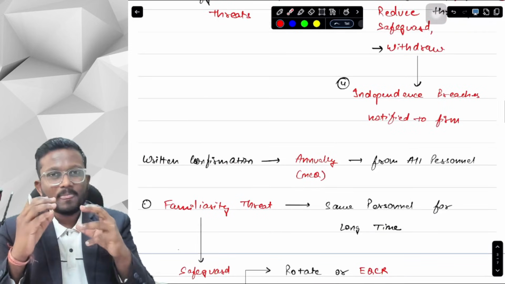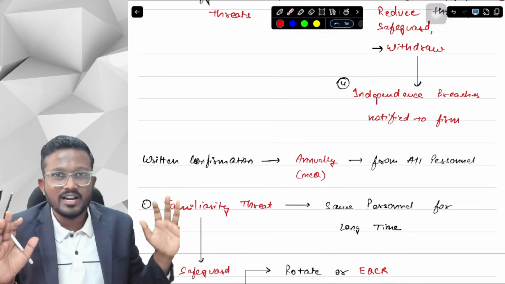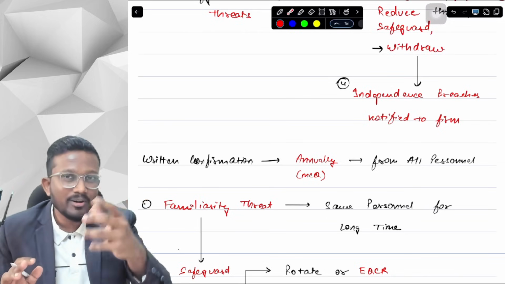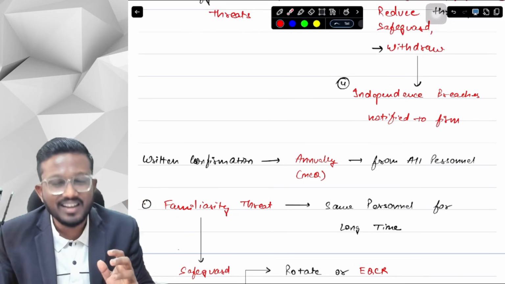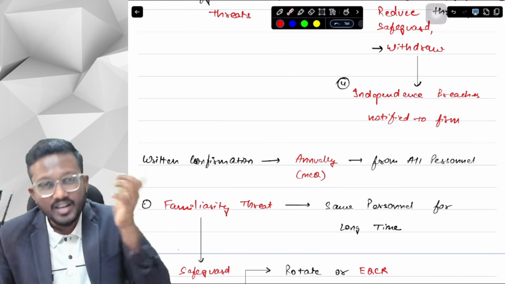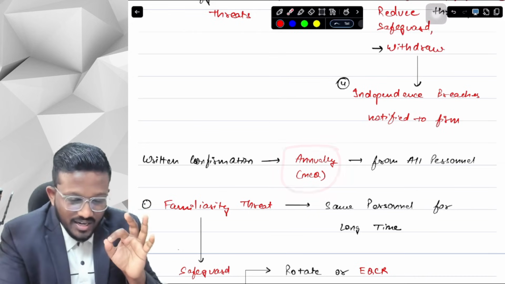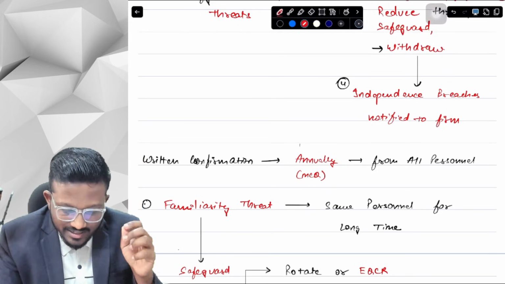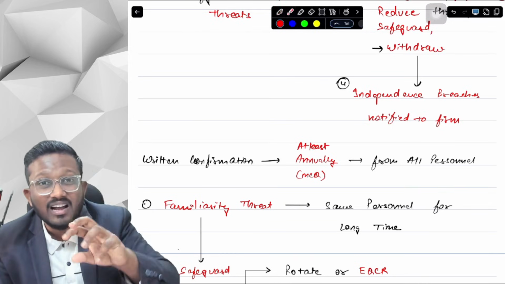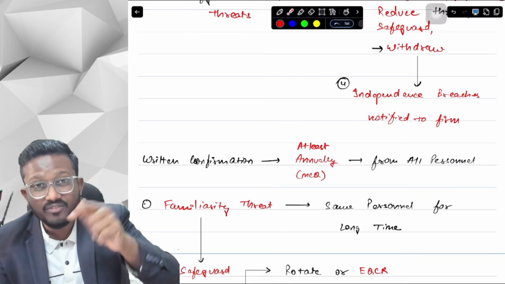Yes, sir. Now I have communicated to all my personnel about the ethical requirements. When we study, we are not able to remember even yesterday's study. So how will we remember the policies that we studied 6 months ago? So here comes the requirement that at least annually, the main words being at least annually, means we can take this written confirmation monthly, quarterly, or half monthly as well, but we cannot take this written confirmation biannually.